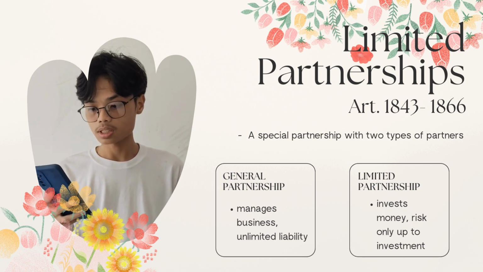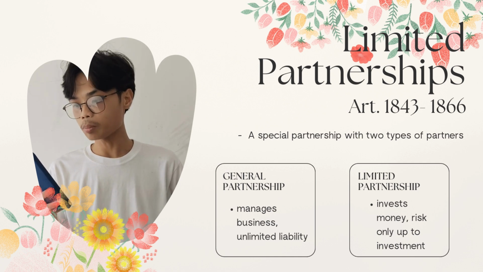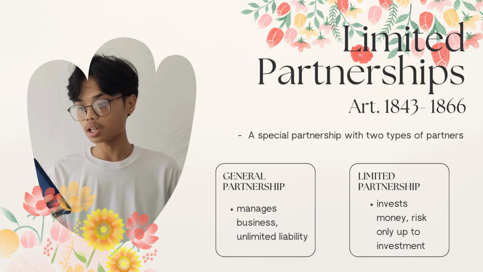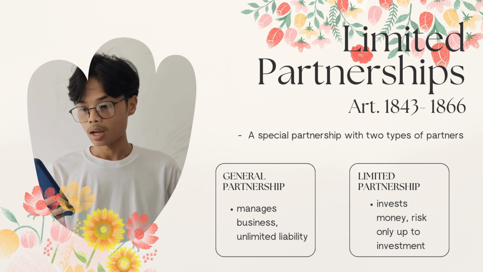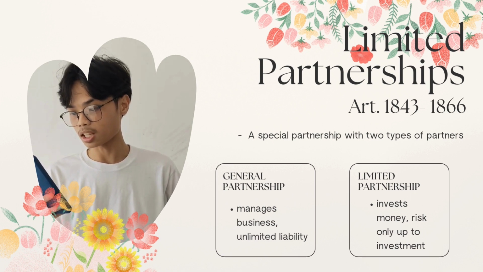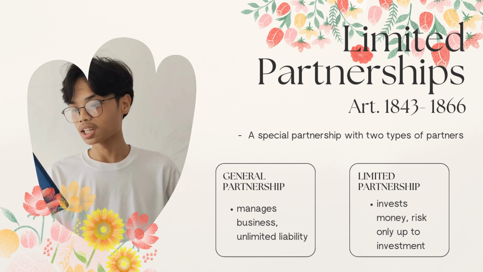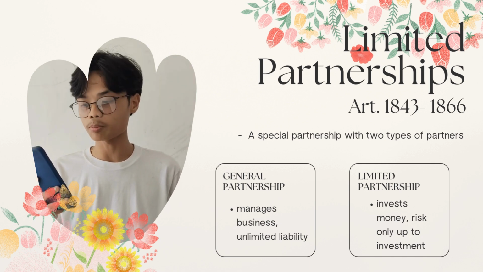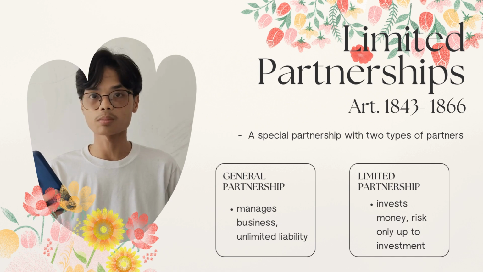An example for this is Maria and Juan open a bakery. Maria manages the shop, making her a general partner with unlimited liability. Juan invests 100,000 but does not help in running the bakery. He is a limited partner and his risk is only up to his 100,000 investment.